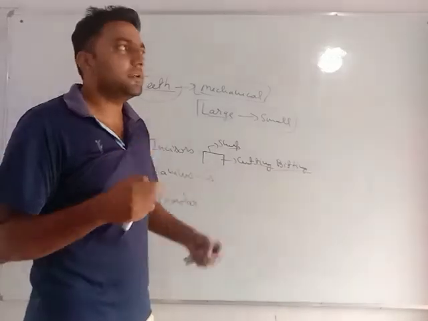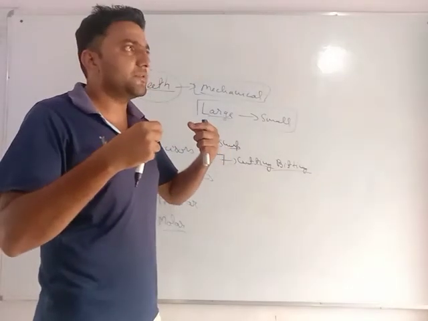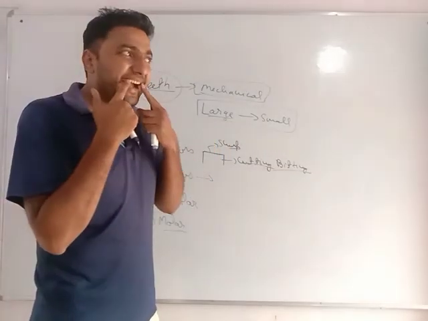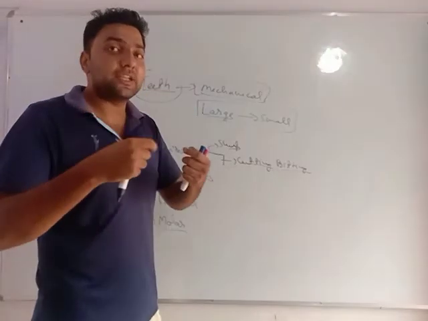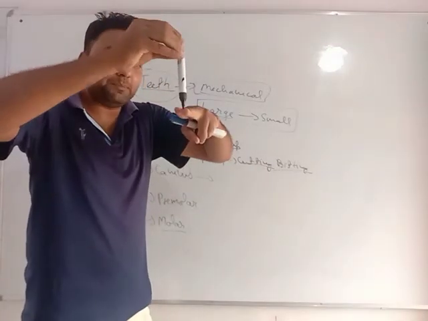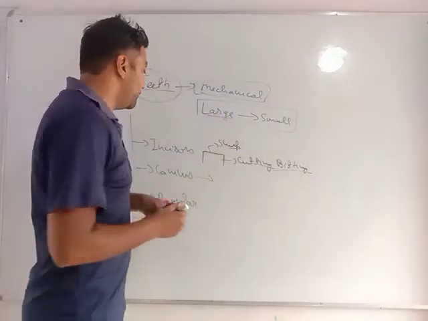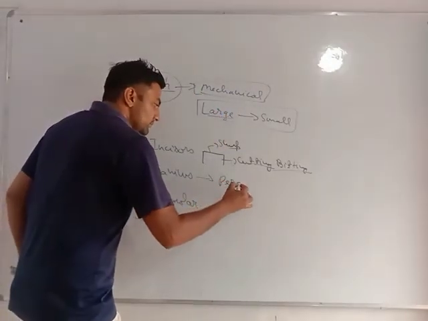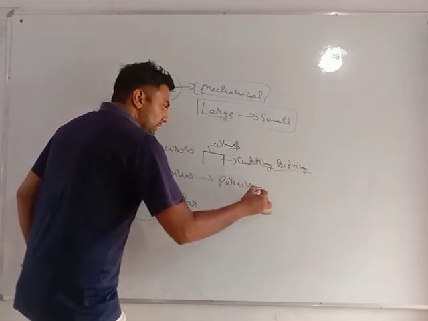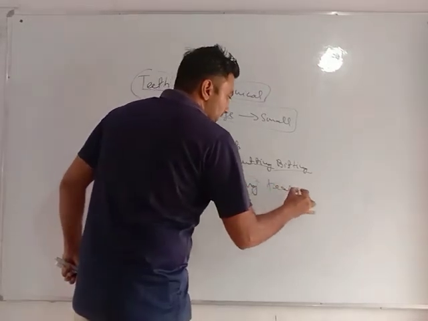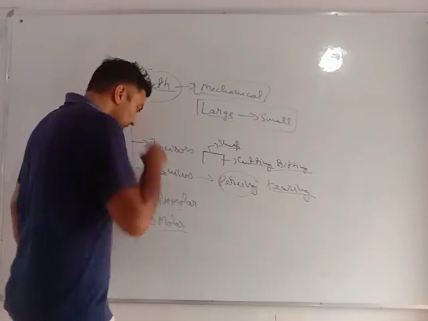Canines, you might have seen in dogs, tigers, lions. These canines are very large. Why? Canines help in piercing or tearing the food.